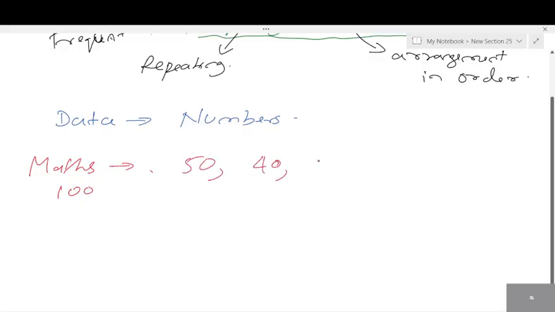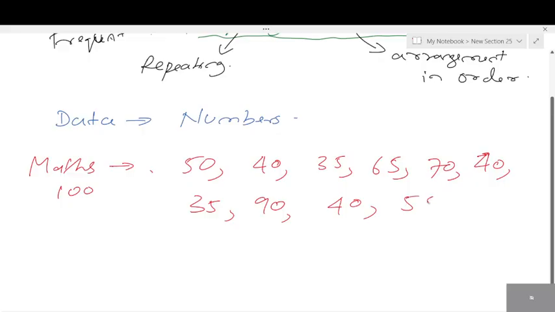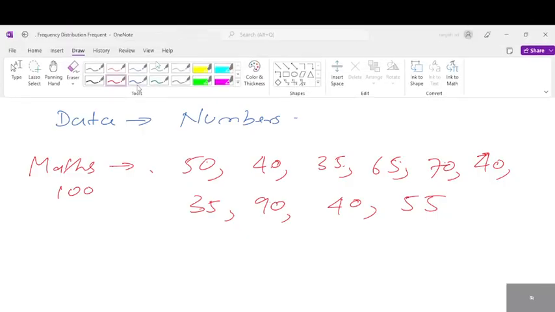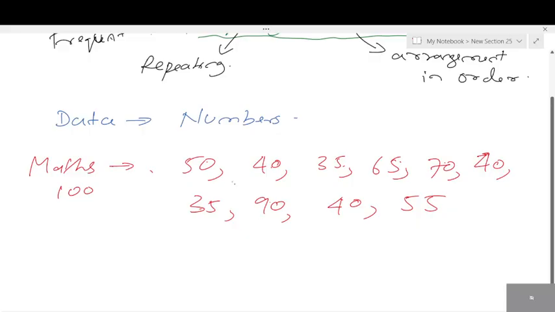One has scored 40, next 35, 65, 70, 40, 35, 90, again 40, 55. Okay, total how many datas are given here? Total 10. So the collection of these datas, we call them raw data. The collection of these numbers are known as raw data.